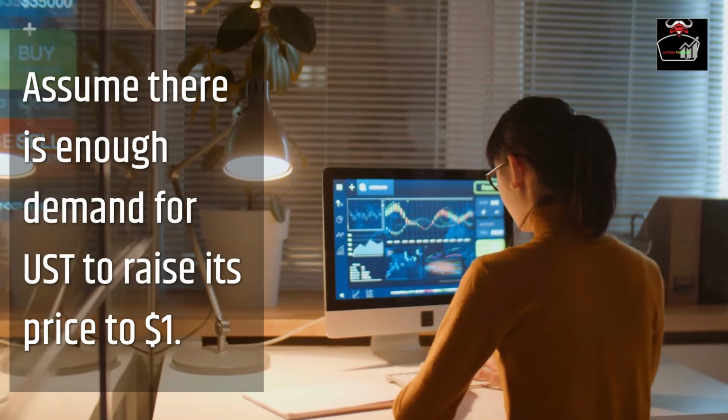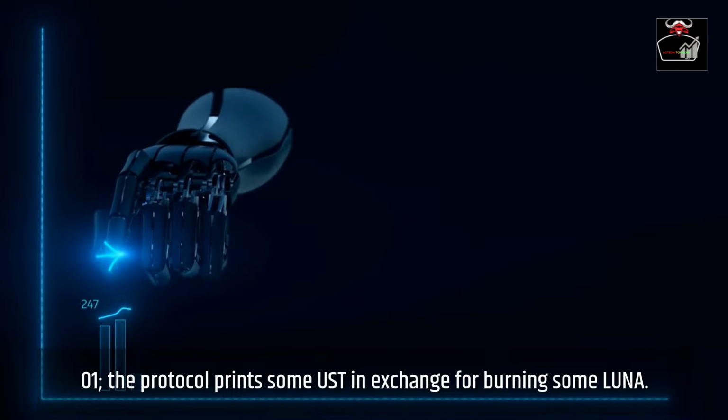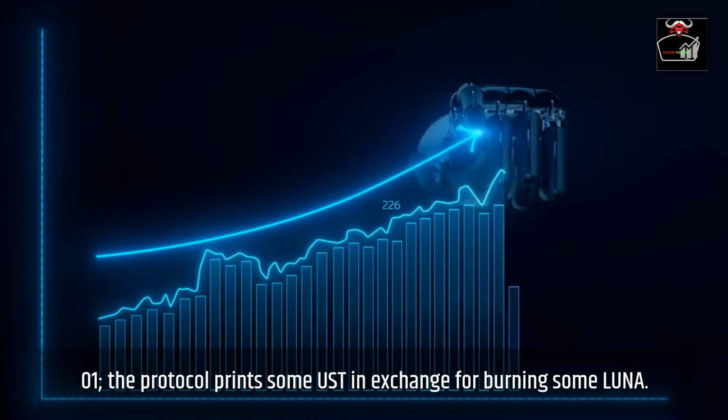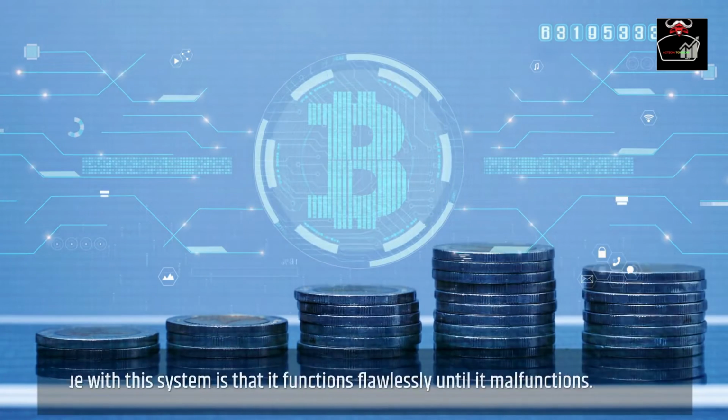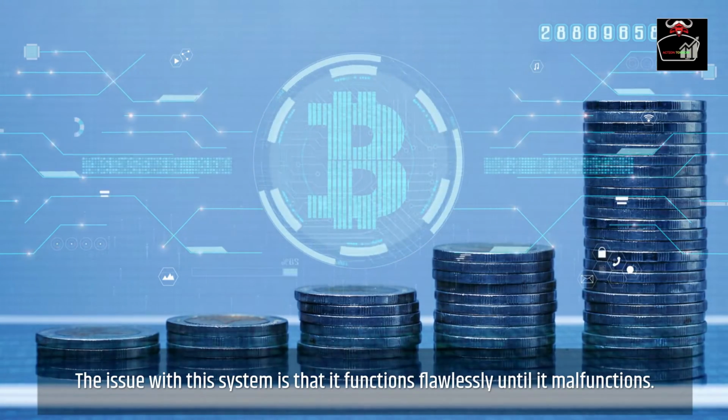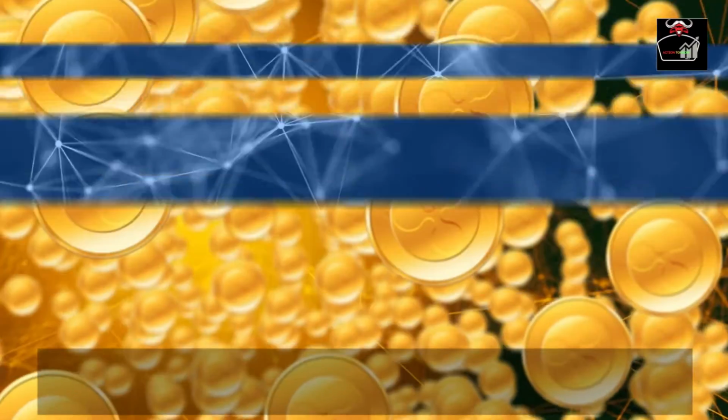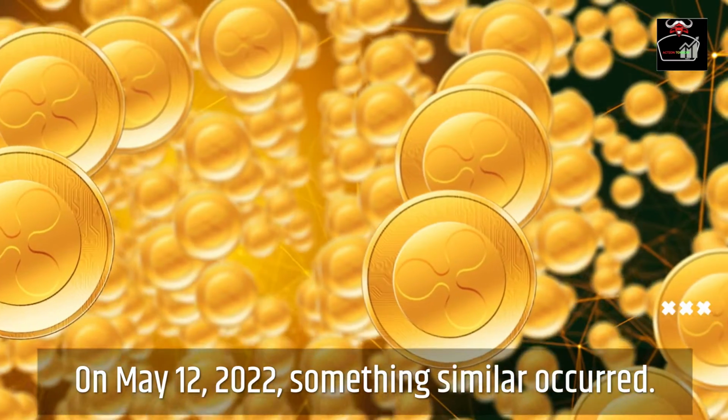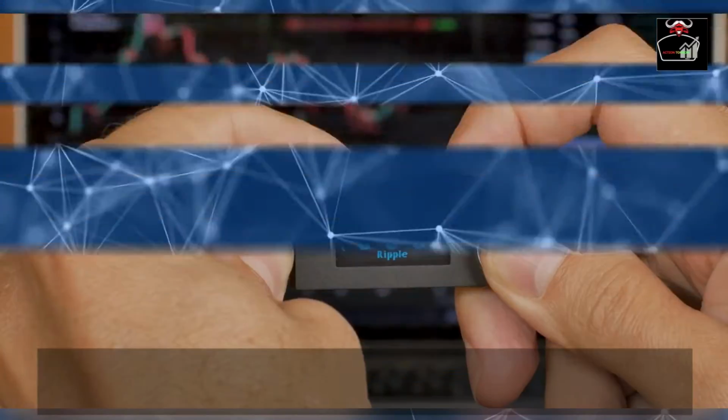What happens if the mechanism doesn't function? On the surface, this appears to be simple and brilliant. Assume there is enough demand for UST to raise its price to $1. The protocol prints some UST in exchange for burning some Luna. The issue with this system is that it functions flawlessly until it malfunctions.